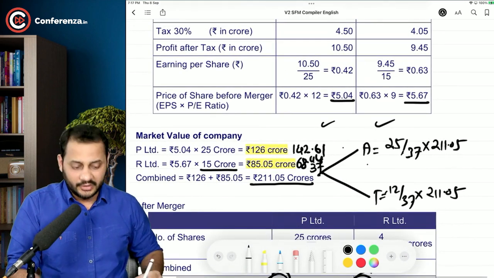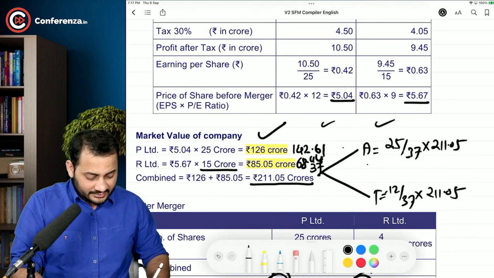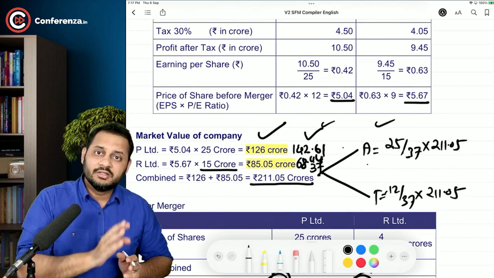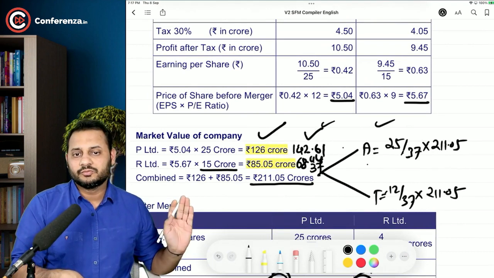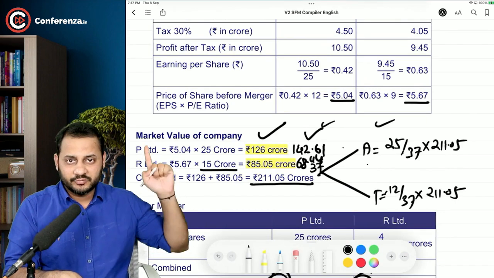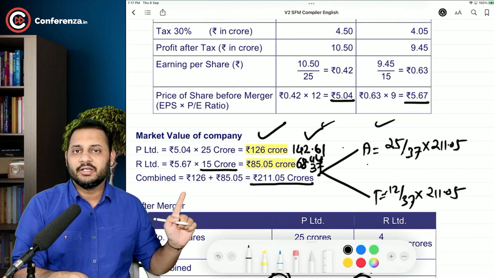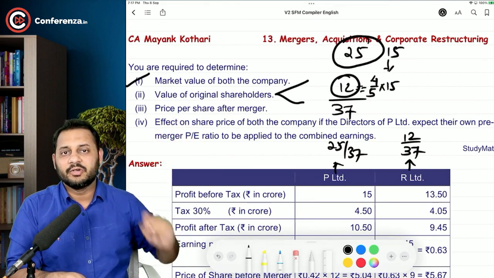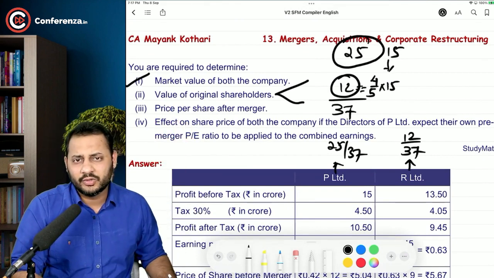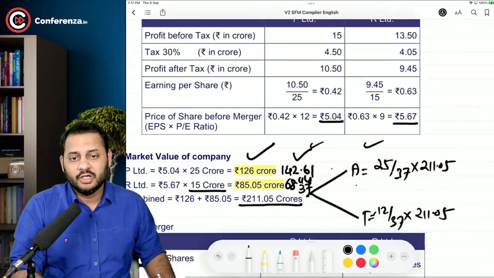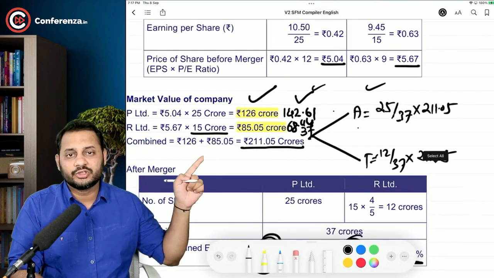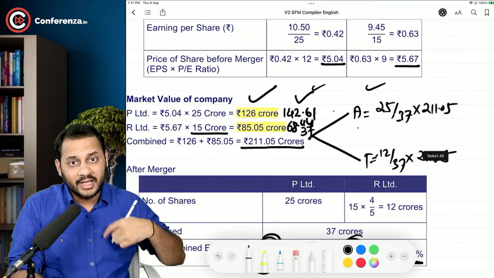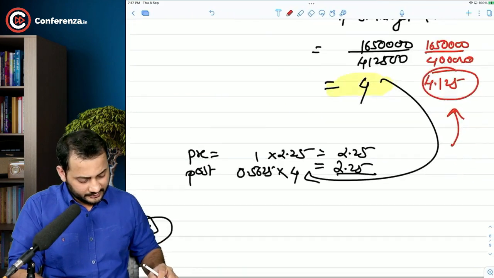That's the value. This is the pre-merger value. This is the holding in the combined value. Holding of each of the shareholders in the combined value. That's it. Value of the original shareholders. Now comes the price per share after merger. How to calculate the price per share after merger? Do not take this as the post merger market value. You have to calculate it. Very simple, sir.